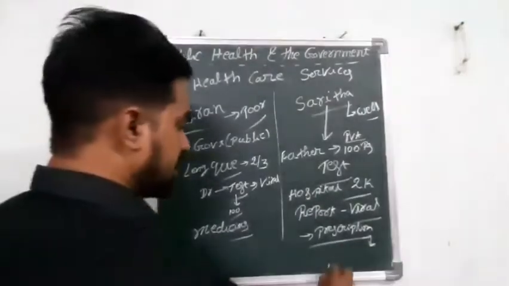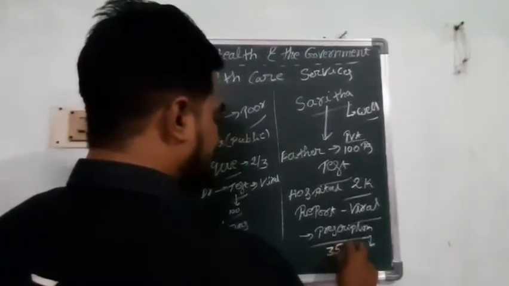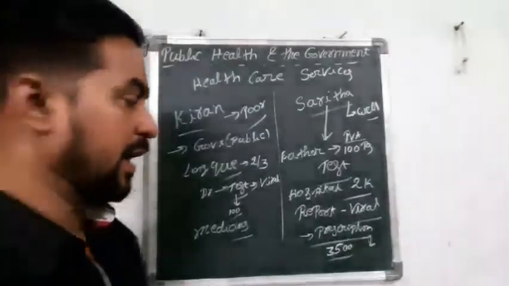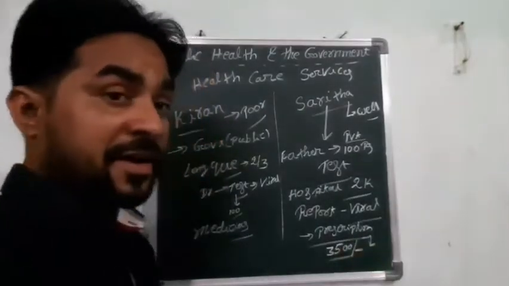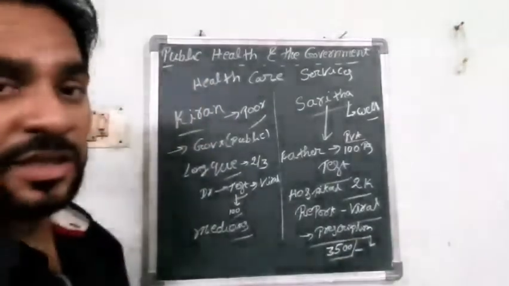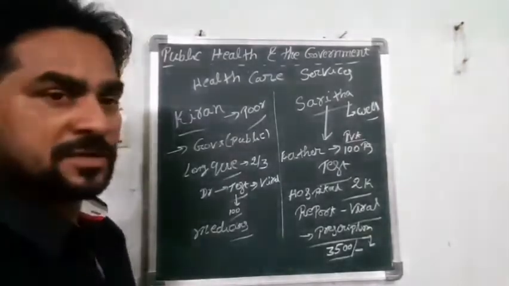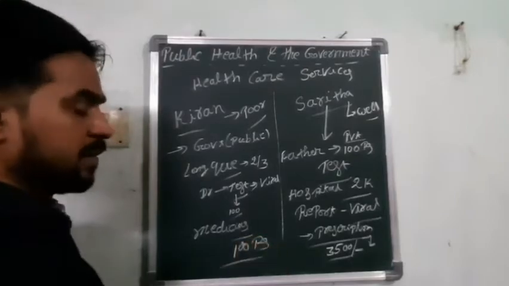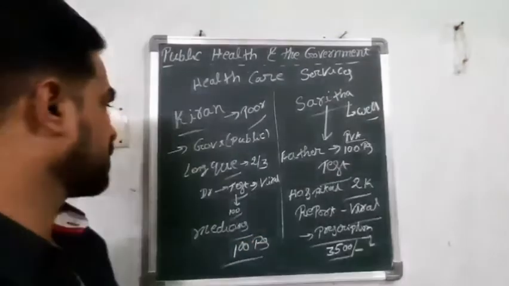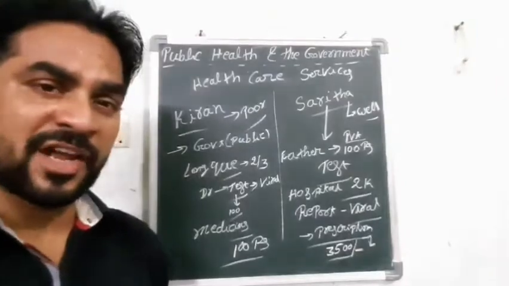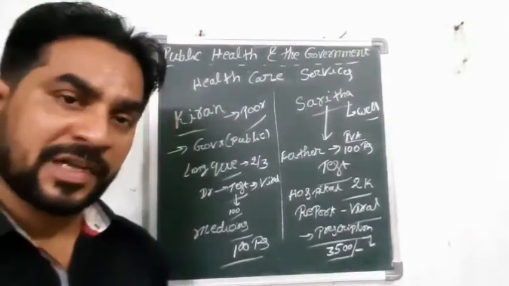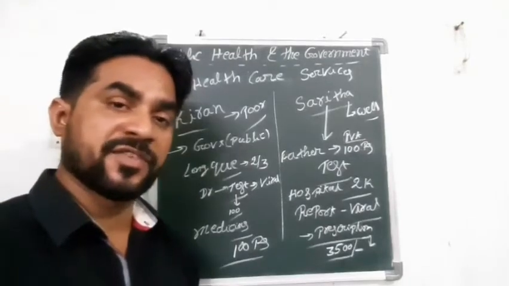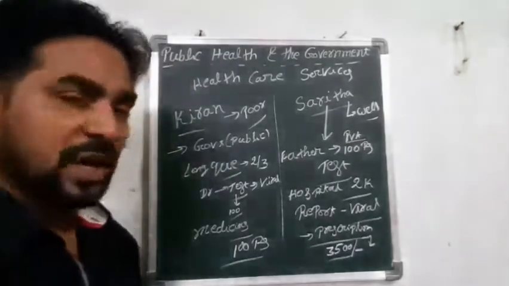Sarita said, we went to the hospital and everything went smoothly, and we paid more than 3,500 rupees for the tests, consultation, and the cost of medicines. And Kiran said, we paid only 100 rupees for the test, but we had to stay long hours in the queue, not only for consulting the doctor but also for the tests, more than 4 or 6 hours.